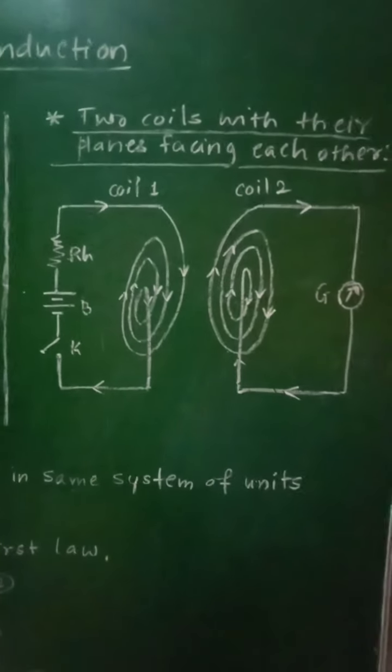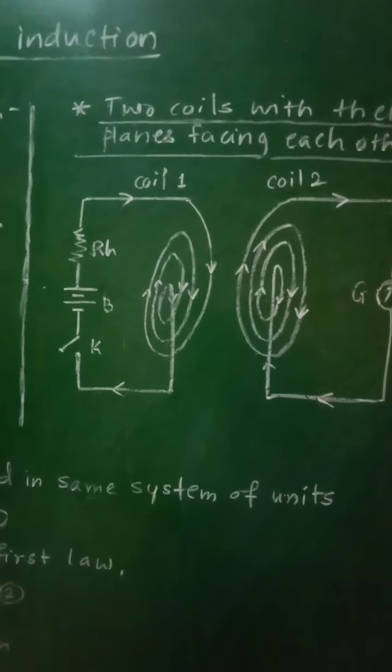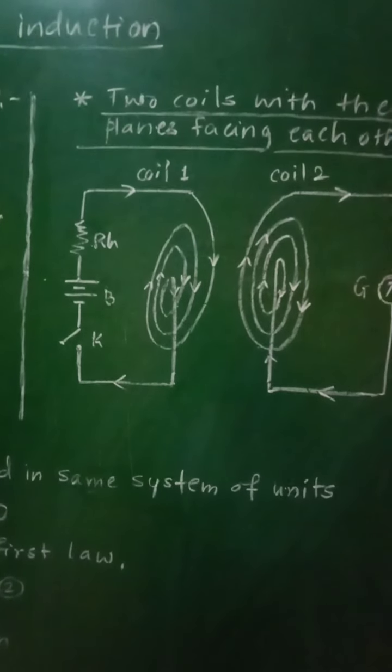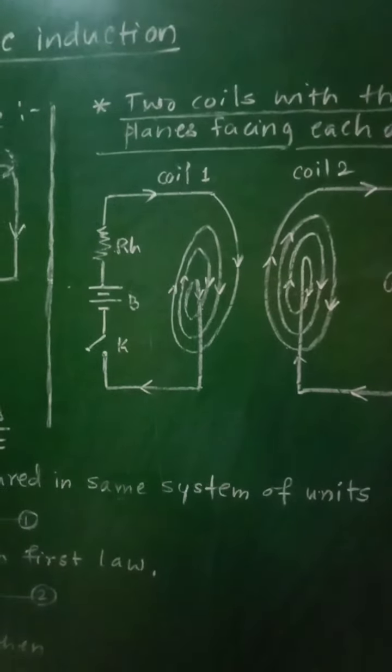The coil connected to the battery is called the primary coil, that is coil 1, and the other coil connected to the galvanometer is called the secondary coil.